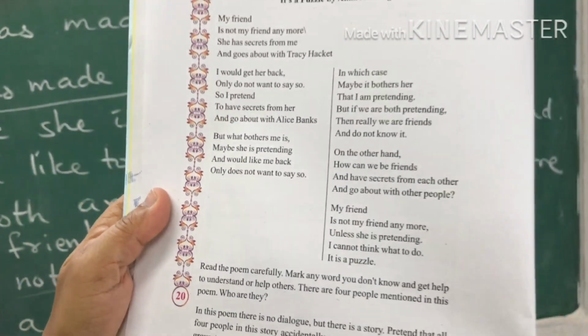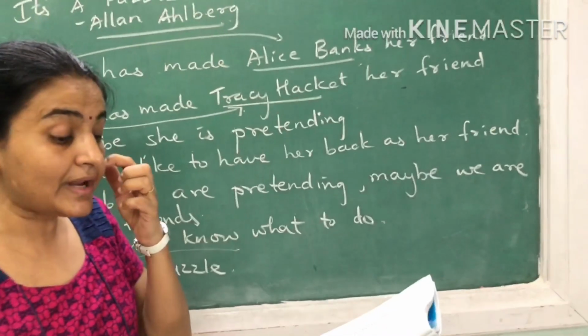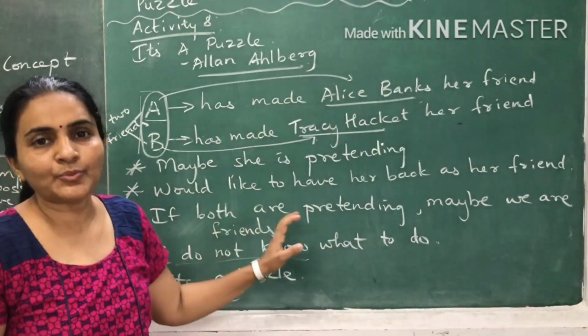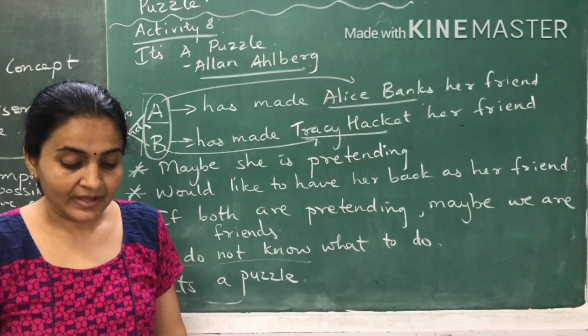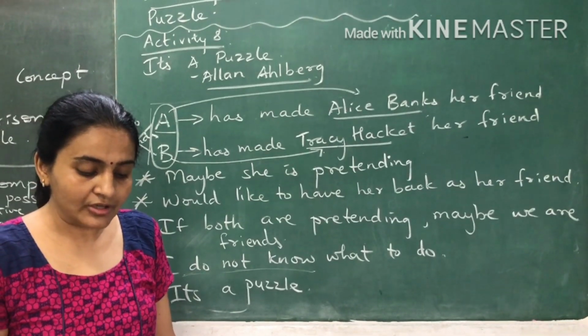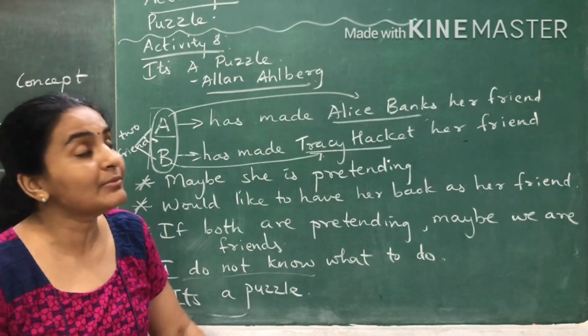Okay. And what is mentioned is in this poem, there is no dialogue but there is a story. So over here, what do you feel, that this poem is like a story? Okay, pretend that all the four people in the story accidentally meet at a tea stall.